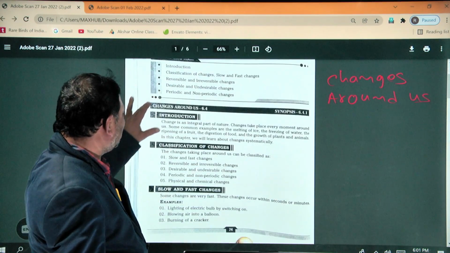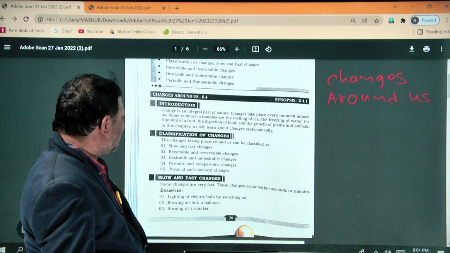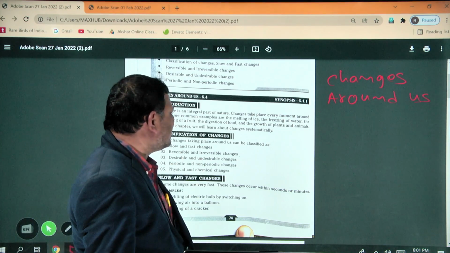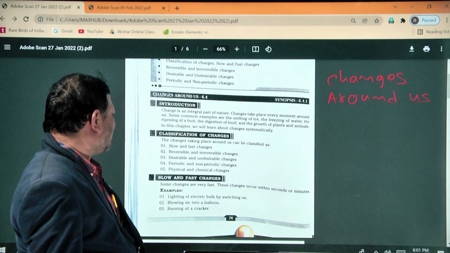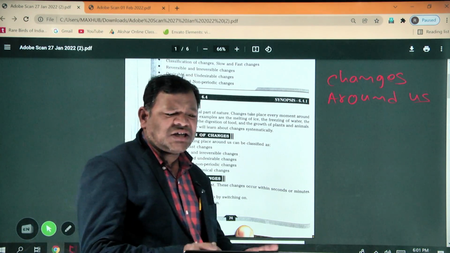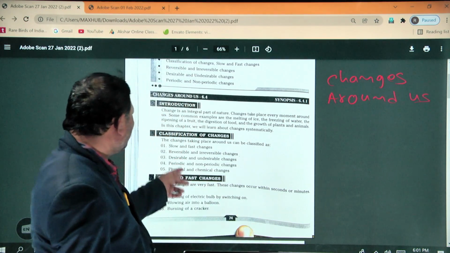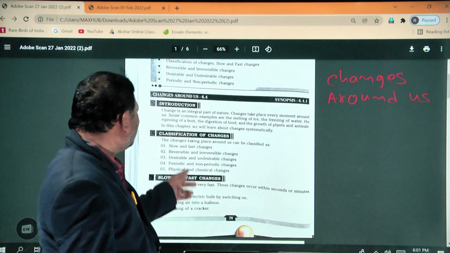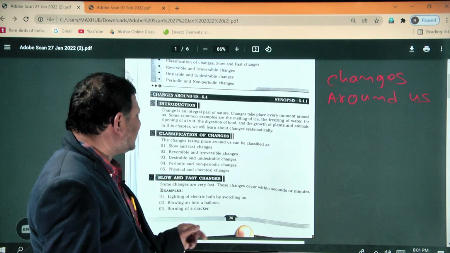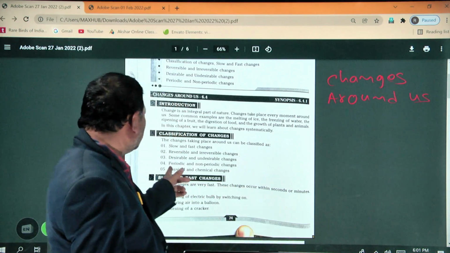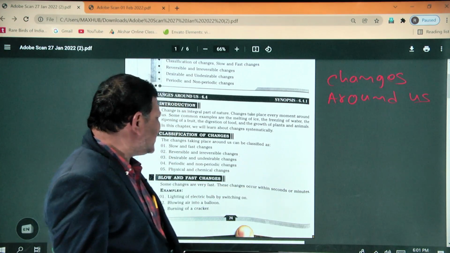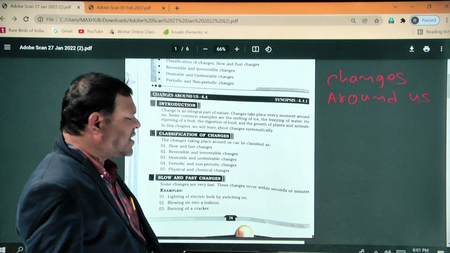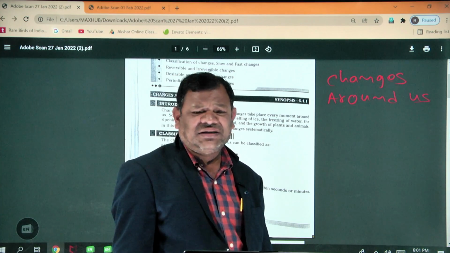So, classification of changes. The changes that take place around us can be classified into 5 types. First, slow changes and fast changes. Second, reversible changes and irreversible changes. Third, desirable changes and undesirable changes. Fourth, periodic changes and non-periodic changes. Fifth, physical change and chemical change.